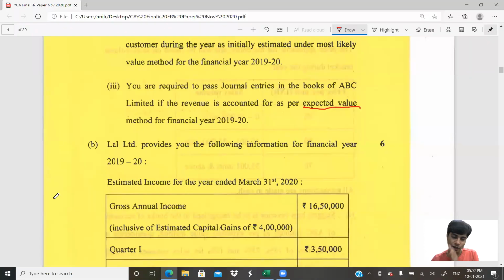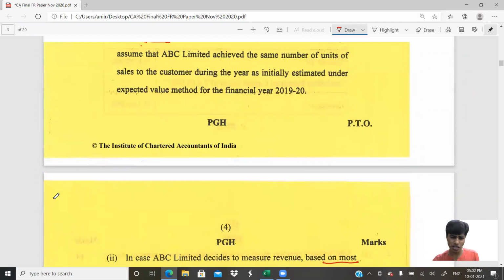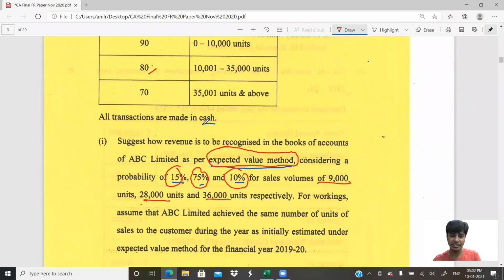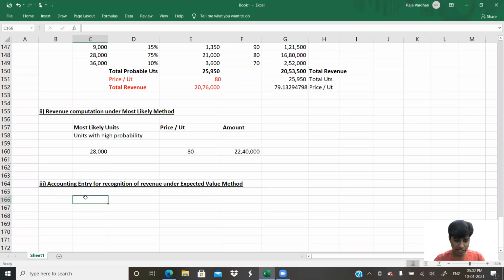And another important part is I cannot write this as a credit transaction because, firstly, they mentioned very clearly that it is cash sales. So whenever the revenue was to be recognized, the initial journal entry would have been cash or bank account debit to trade receivables. I'm writing it in the name of the person because I want to keep it on account. I want to know how much money is collected and how much it is: 20 lakh 53,500. And later this should be recognized as revenue.